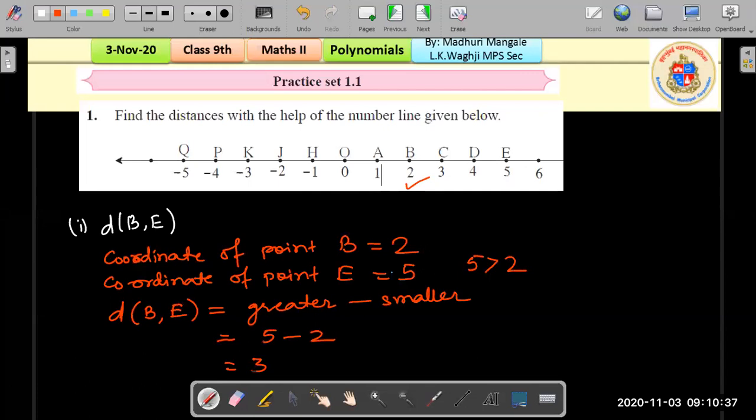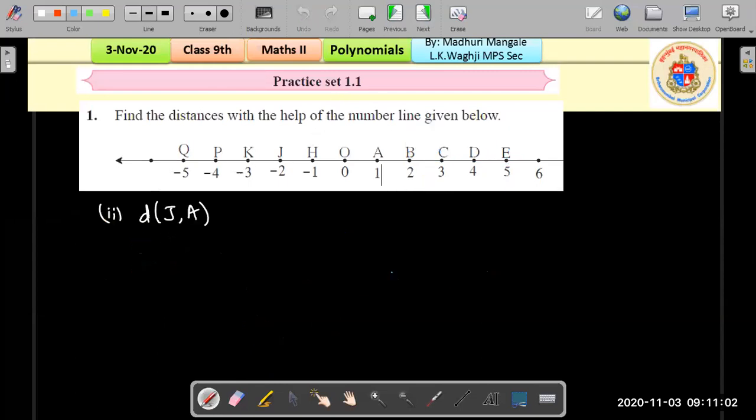Subtracting, we get 3. Therefore, the distance between the points B and E is 3. You can check it through this number line also. To find the distance, we move from B to E. Just check how many places we move. We move 3 places, and hence the distance between B and E is 3.